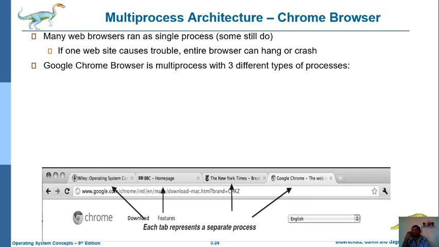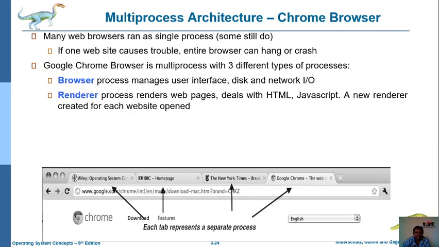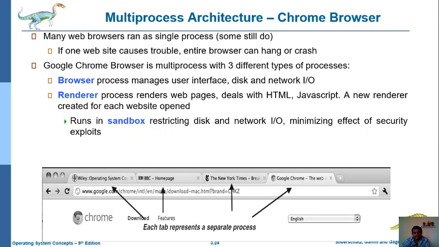That means each and every tab or each and every window is controlled by a separate process. While implementing the multi-process architecture, we majorly use three things. One is the browser, another is the render, and another is the plugin. With the help of these three things, we can easily run multi-process architecture browsers.